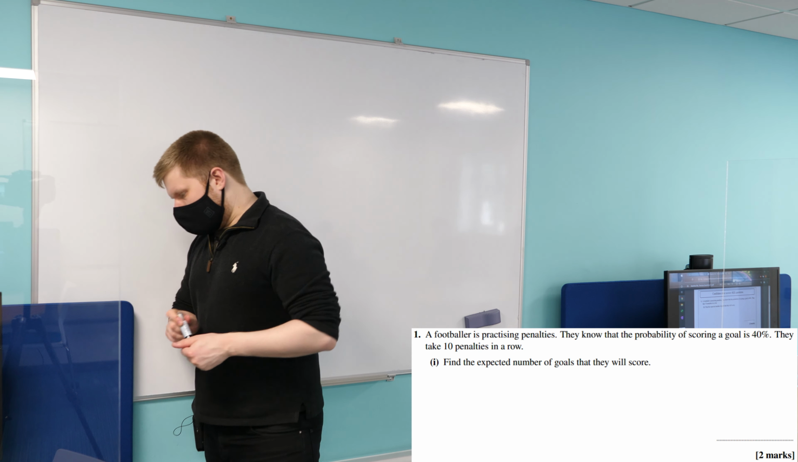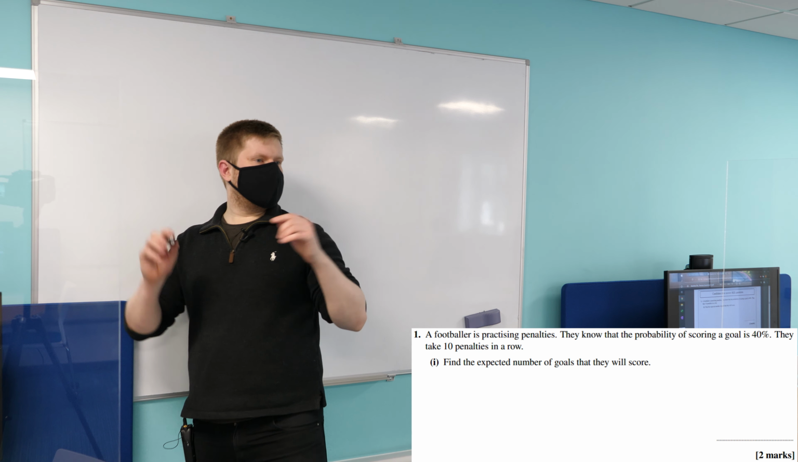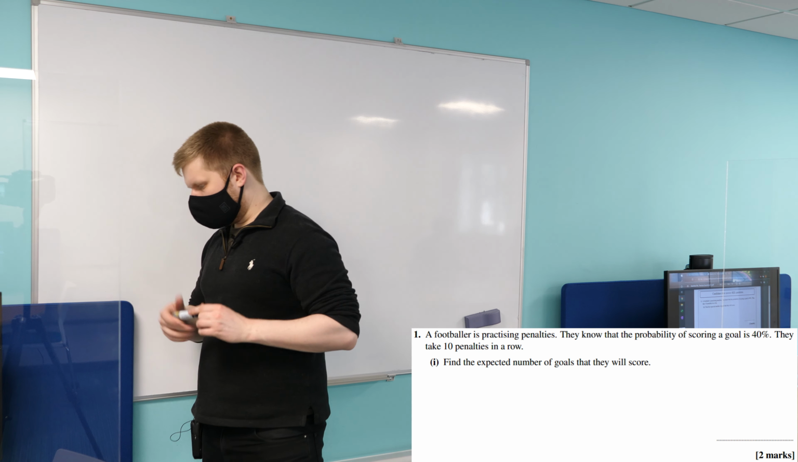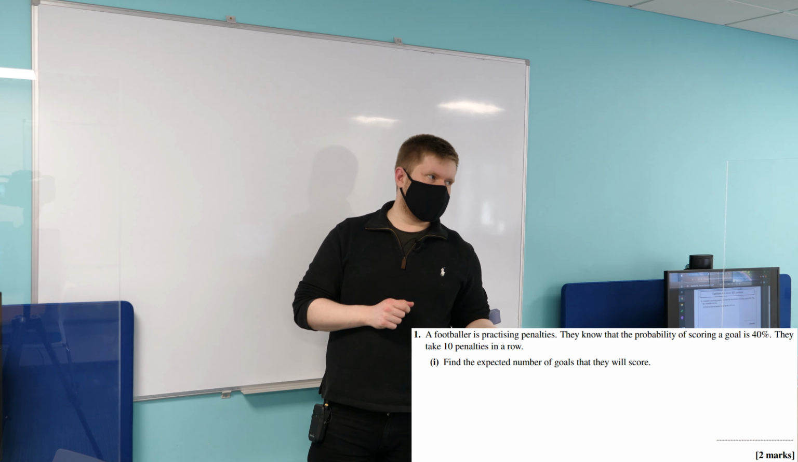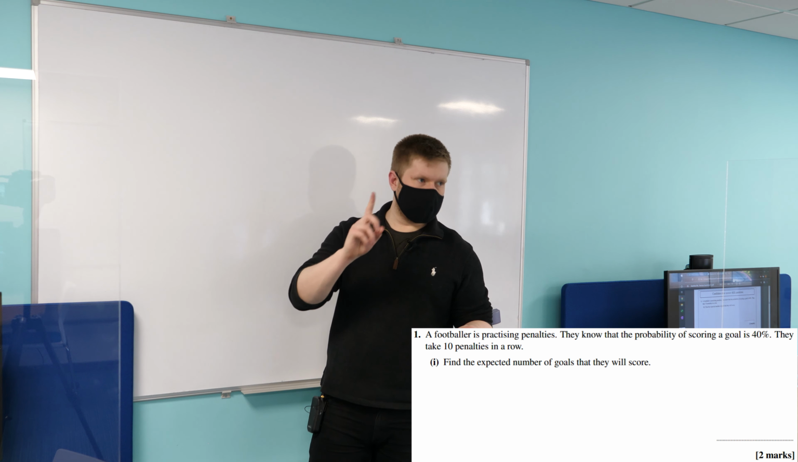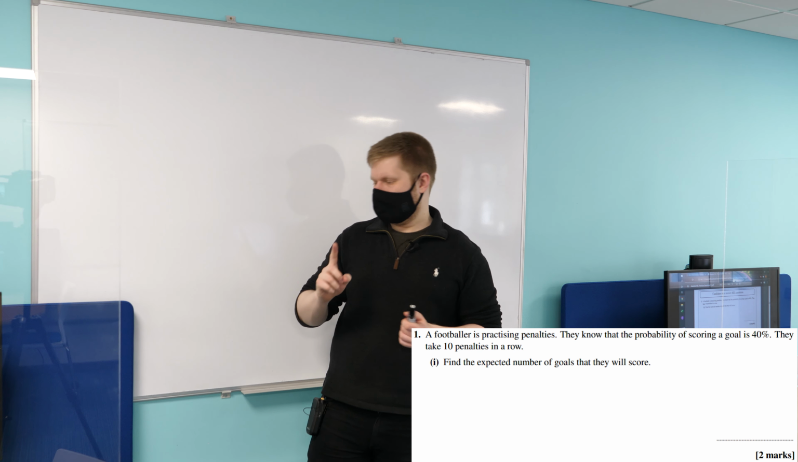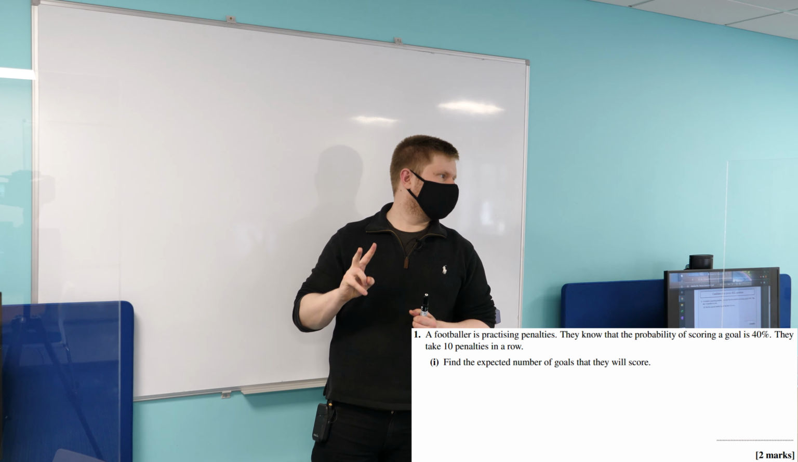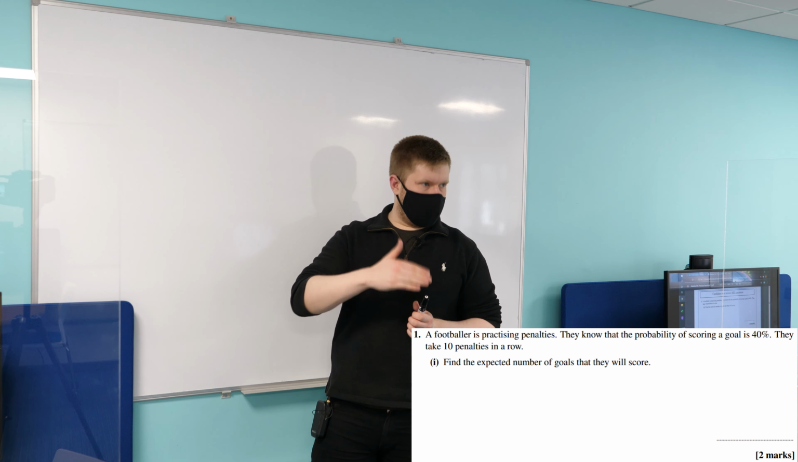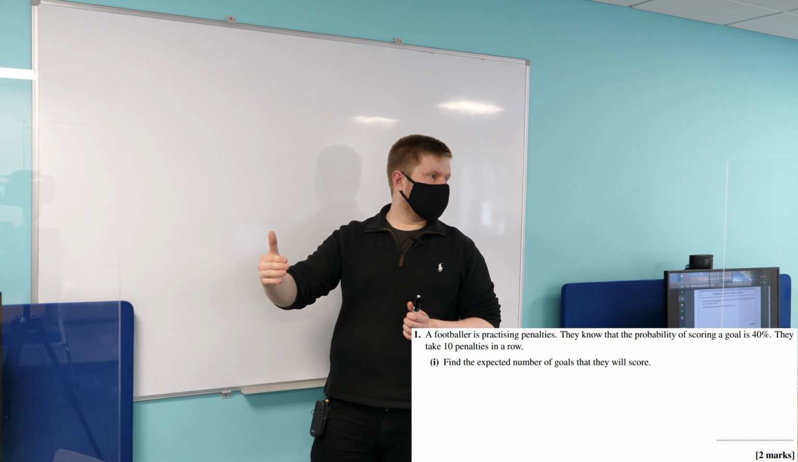Okay, fine. Have a look at the information we've been given. Let's try and identify what each of these bits of numbers mean. So we've been told that the probability of scoring a goal is 40%. That's one piece of information. So we've been told a probability of getting a goal. And we've also been told that we're going to take 10 penalties in a row. So we know the number of trials. Okay, so we also know it's looking at binomial.